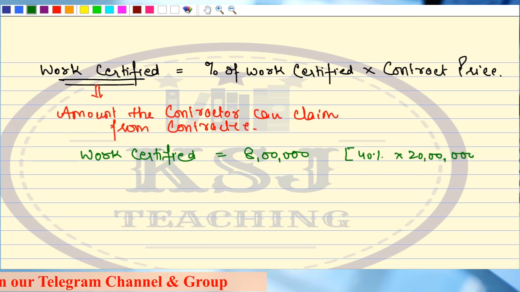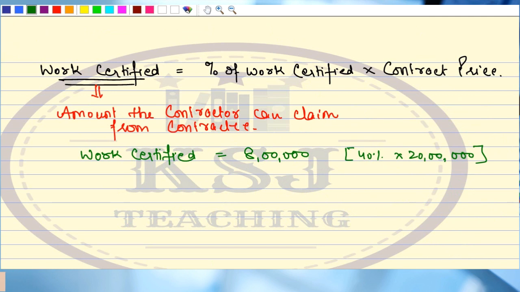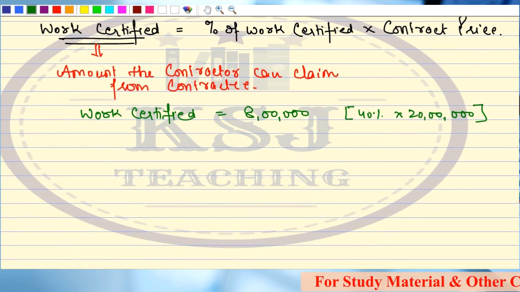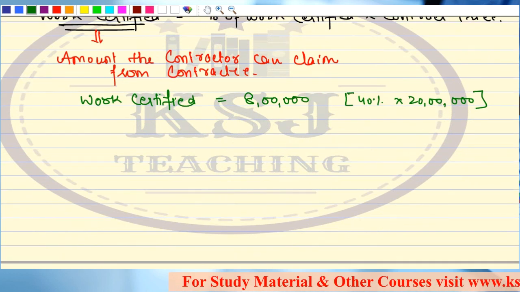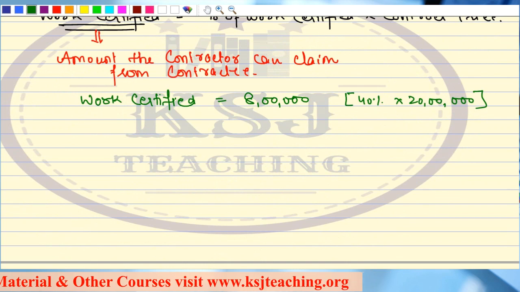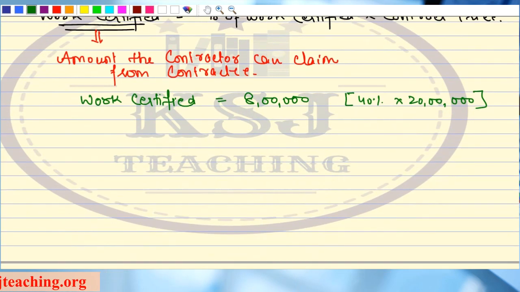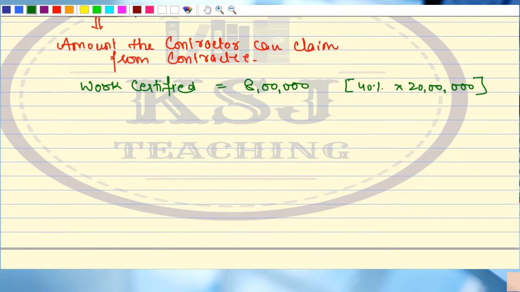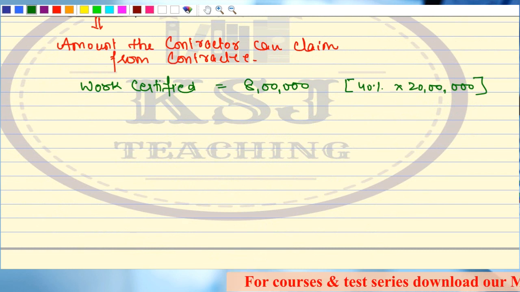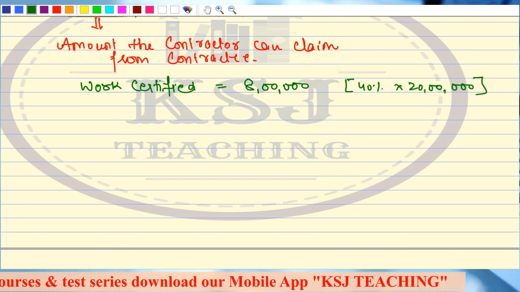So the contractor is now asking, earlier he was asking for 10 lakh rupees. Now after the expert analysis, he says, okay, if you don't want to pay me 10 lakhs, pay me 8 lakhs. That is what is certified by the expert, right? That is what I have written: the amount the contractor can claim from the contractee. Now, as I told you, this contractee is a smart businessman. He says, no, I will not pay you 8 lakh rupees. Now the contractor is a little bit angry. He says, what is this, sir?